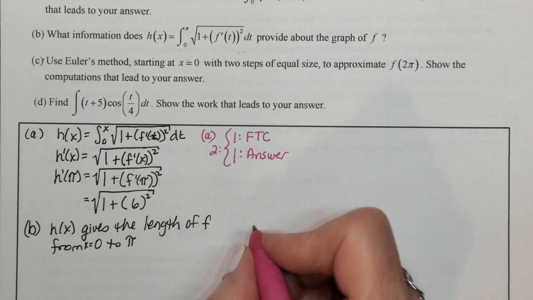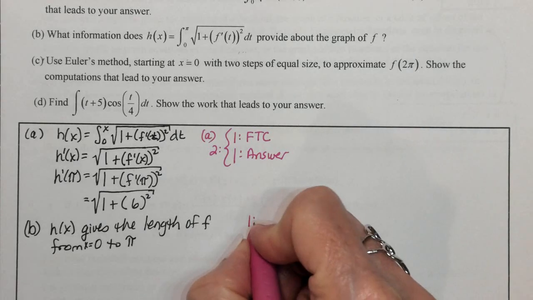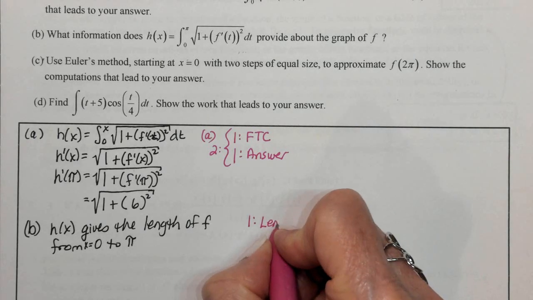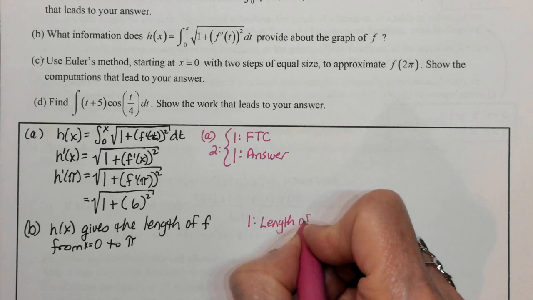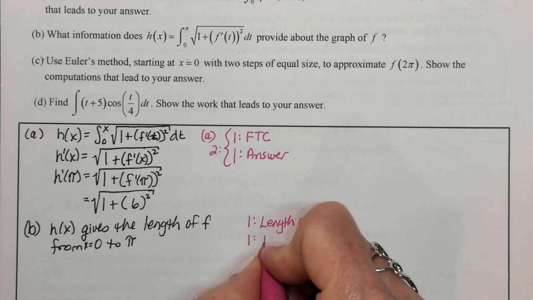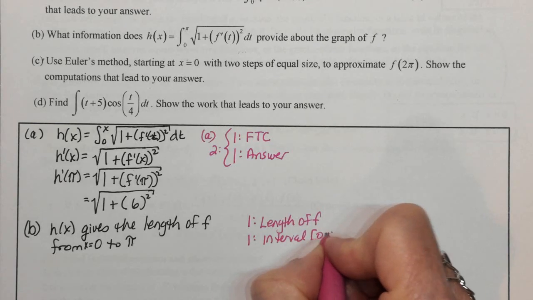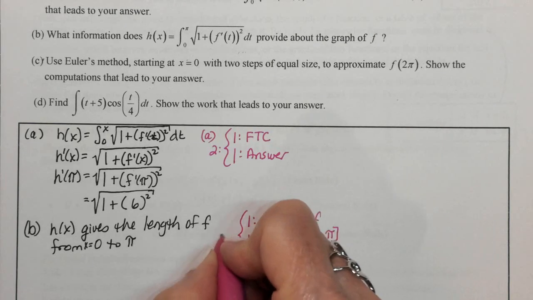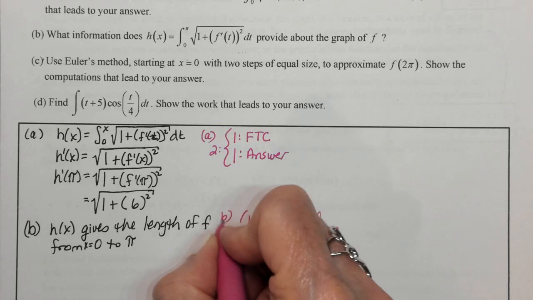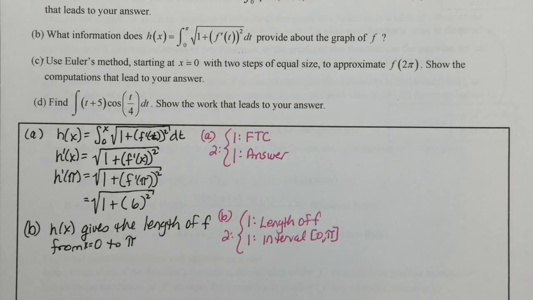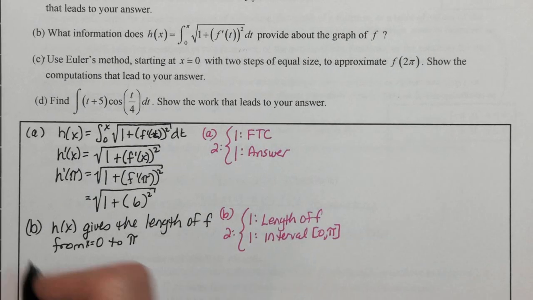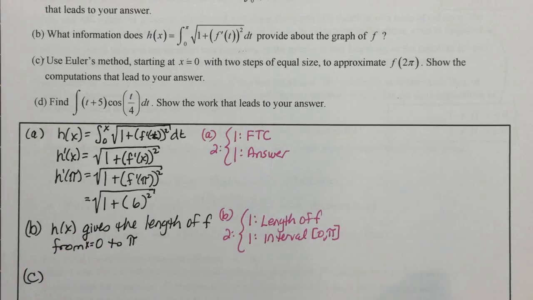This was worth 2 points. 1 point for saying something about the length of f, and 1 point for the interval, 0 to pi. All right. So doing pretty good so far. Let's go on to part C.